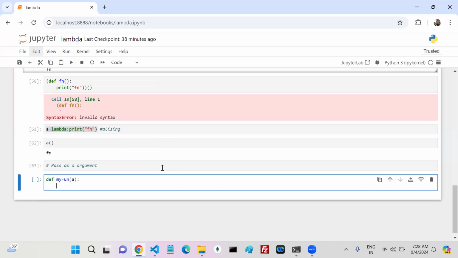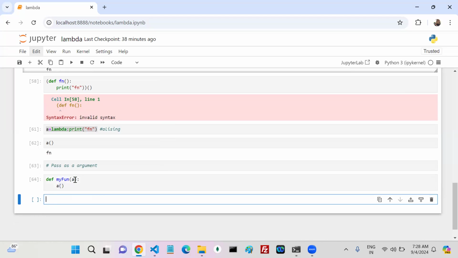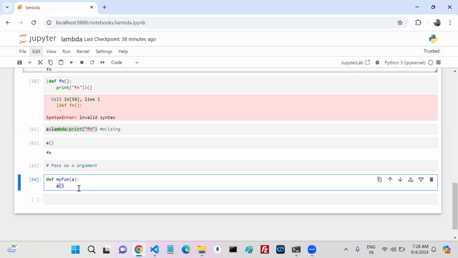Now can anyone talk something about my function? It is like a function type which takes one parameter. That parameter type is also what? Function only or not? In Python there is no type for variables, but still you said function. How can we say? Based on the usage. How are we using a? You are using a as a call. So you are calling a function. So my a is a function. Agreed with me?